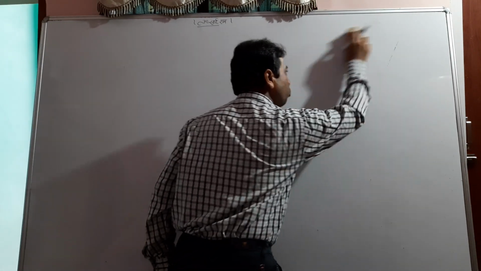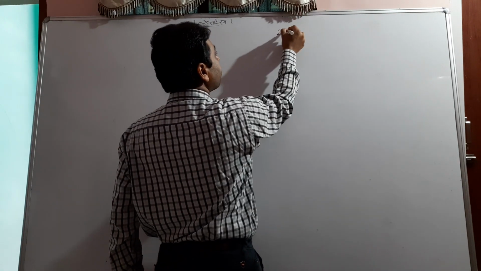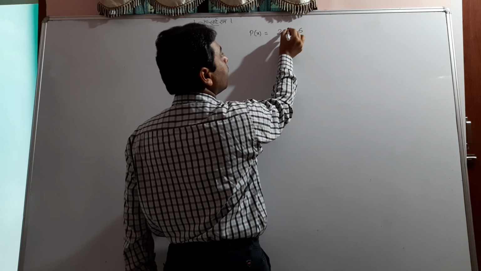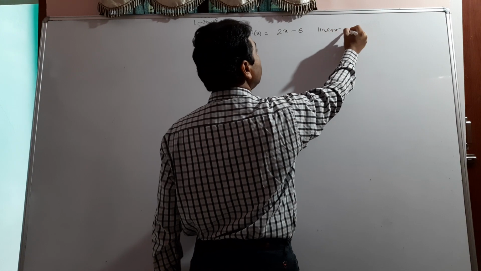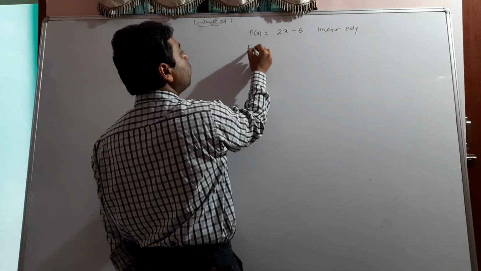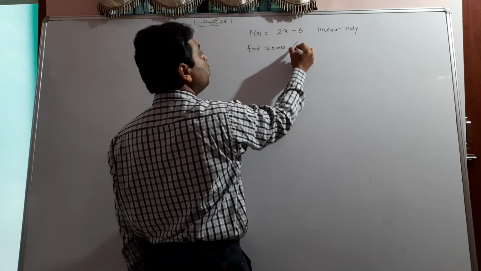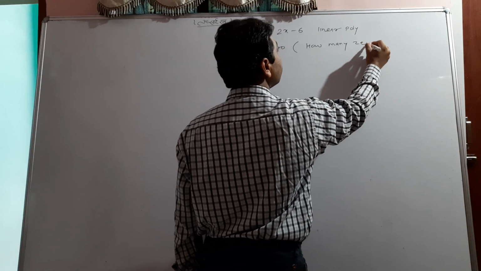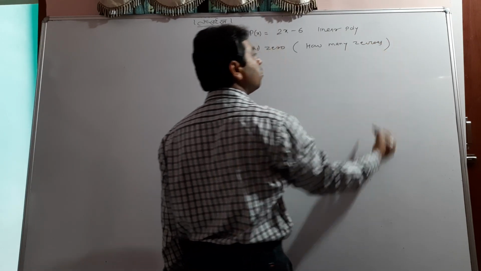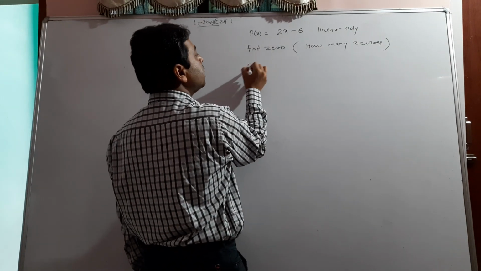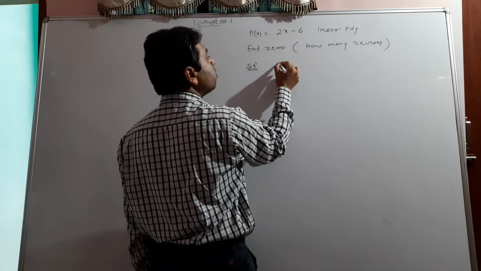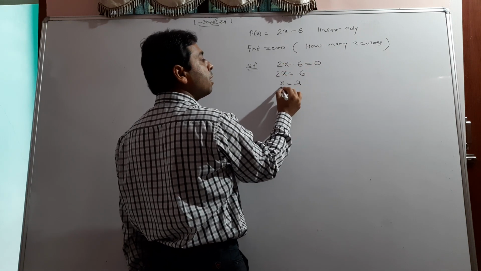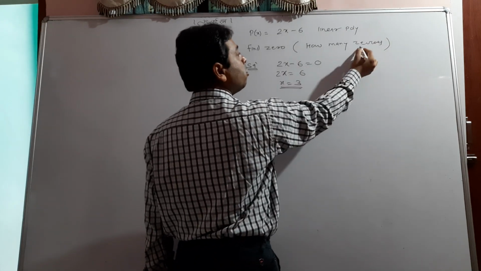Under this section I want to pull your attention to something, and I want to know the answer from your side. First, the power of x is 1, meaning it is a linear polynomial. And I ask you to find its 0. And I would ask you two things. Find how many zeros are there. Simple, extra question I am asking you. How many zeros are there? Okay. So I have taught you how to find the zeros of this polynomial. x is equal to 6, answer. This is a 0 of the polynomial, and how many zeros? It's 1 zero.